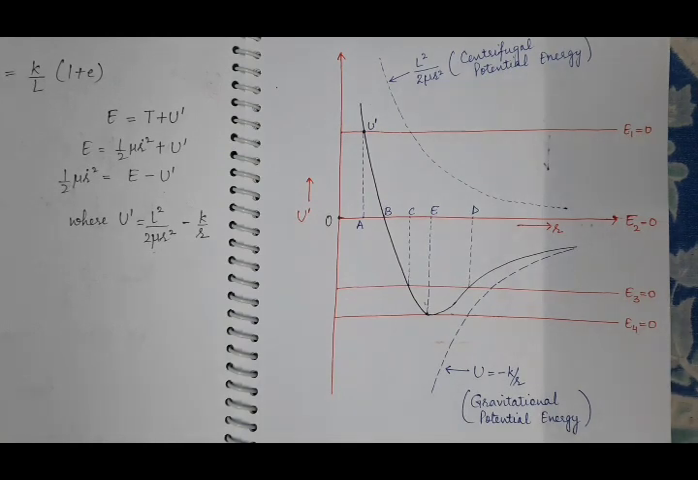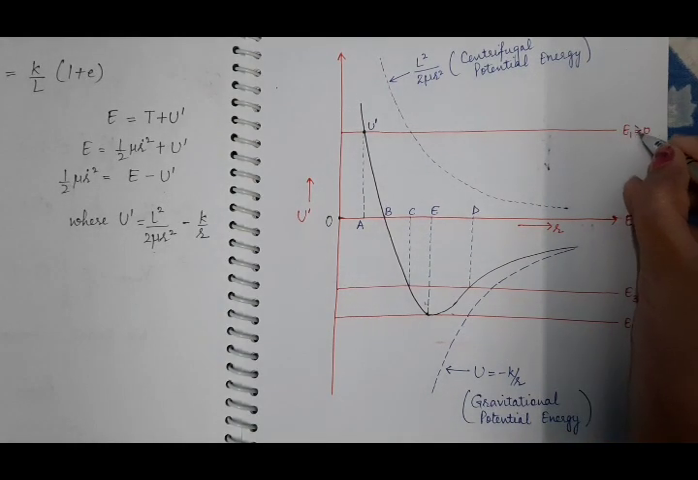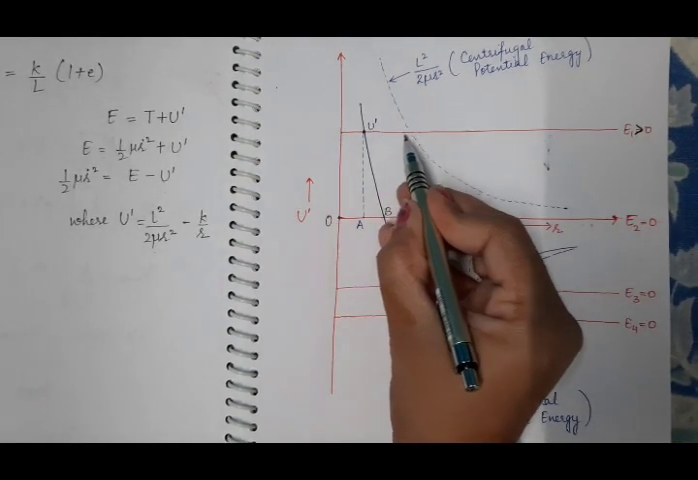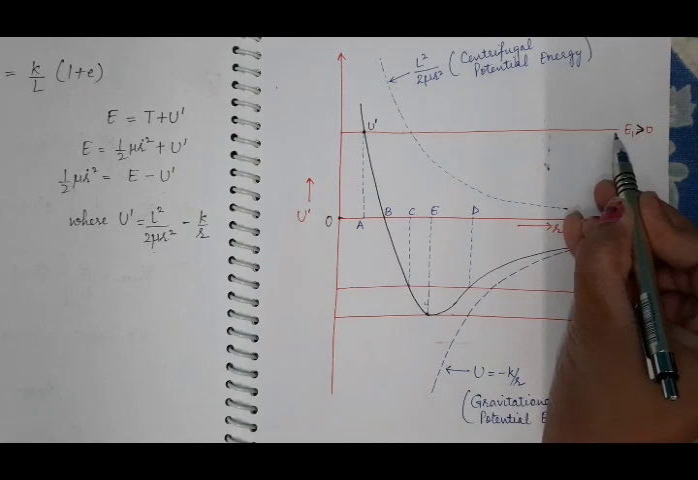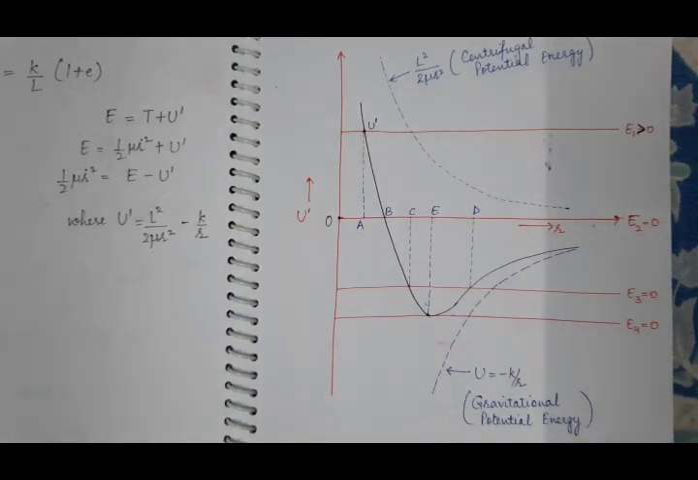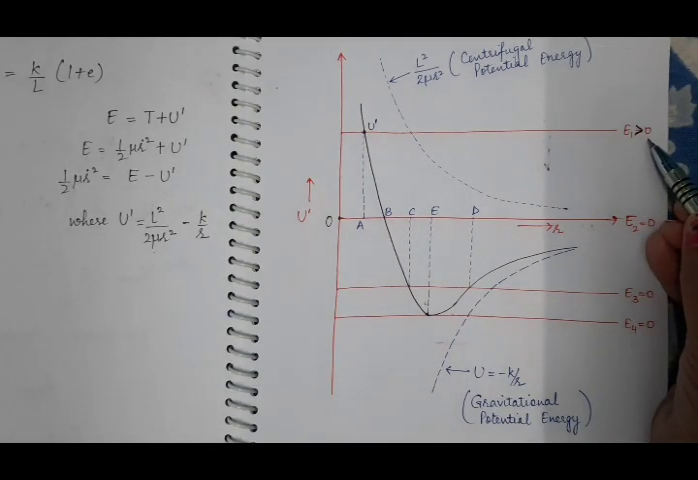So there are 4 cases we have already studied. The first case is when the energy of the particle is greater than 0. When the total energy of the particle, denoted by this red line, is greater than 0, how will the effective potential energy vary? Which point will act as a turning point when the total energy of the particle is positive?